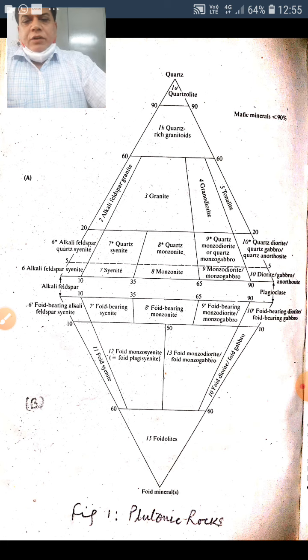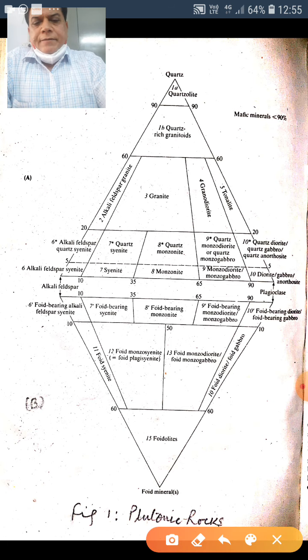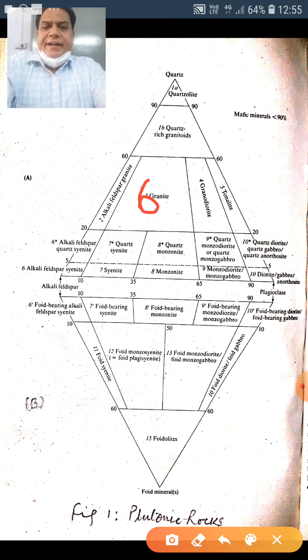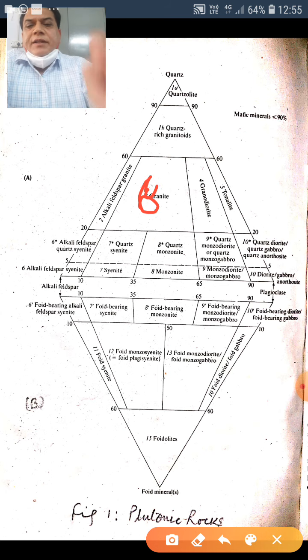Now a rock of that composition will be plotted somewhere here, and this is the field of granite. If a rock has a small amount of mafic minerals, the term leuco is prefixed before its name, say leucogranite. But if a rock has a large amount of mafic minerals, mela is prefixed before the plutonic name, so it will be called melagranite.